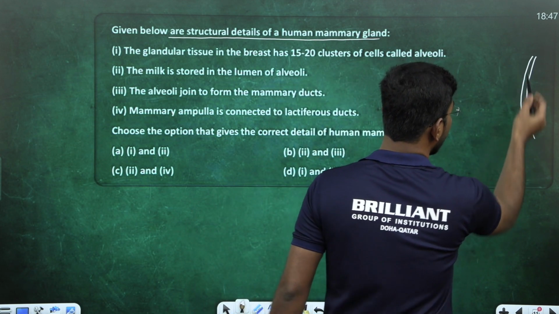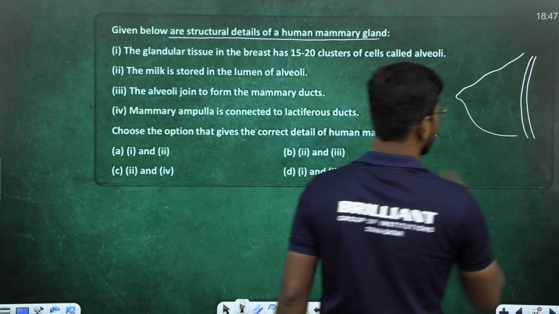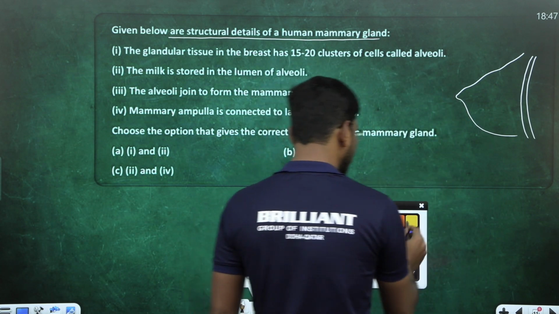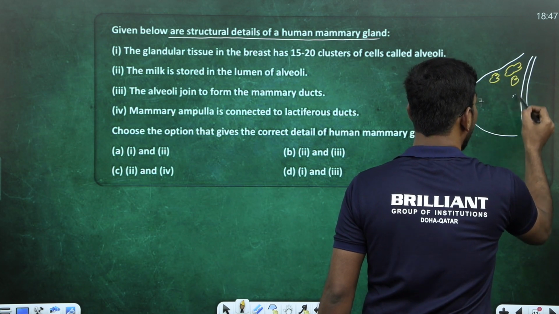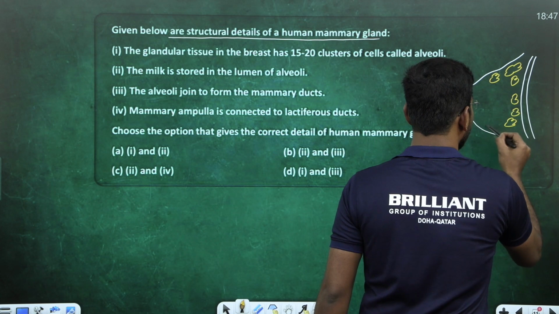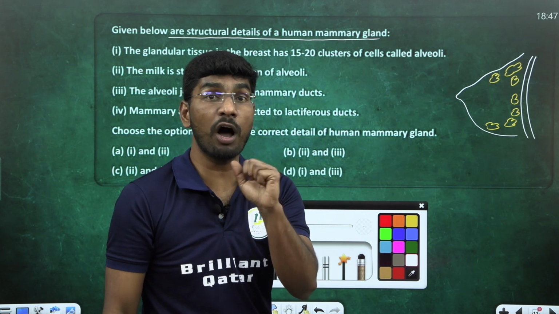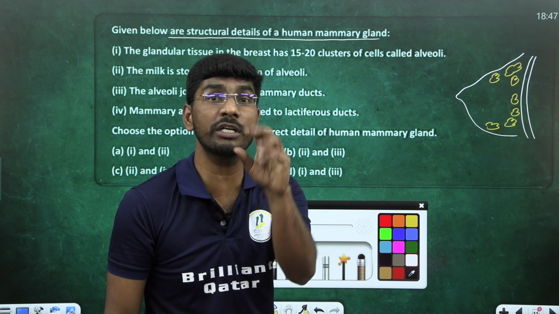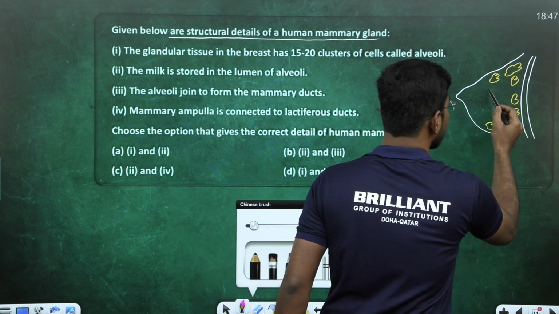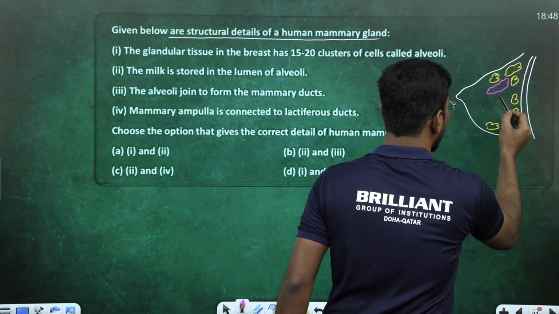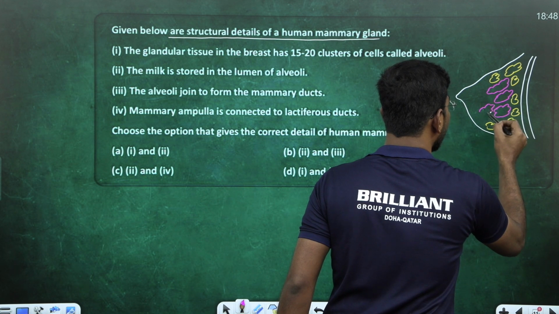Okay, inside this, look at here. This is one breast structure I'm taking. Inside this breast, tell me what are they? There is fat deposition here, these are fats, beta. Fat, and there are mammary lobes present. How many mammary lobes are there? 15 to 20 lobes are present. We call them mammary lobes. I am representing the mammary lobe with a different color. Look at this, this is a mammary lobe. 1, 2, like this. 15 to 20 mammary lobes are there.